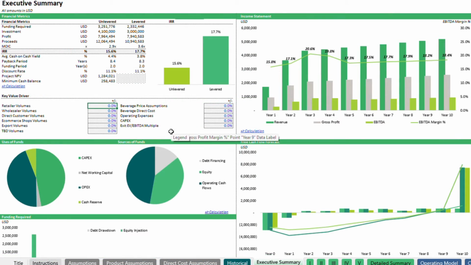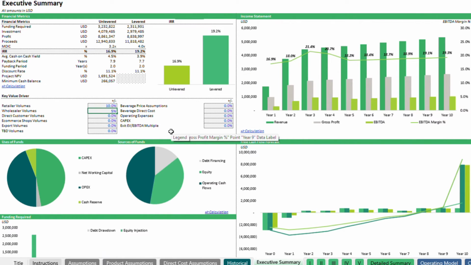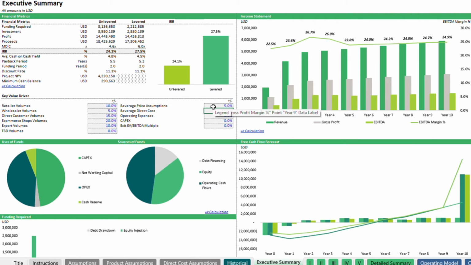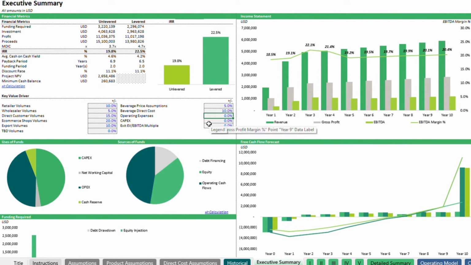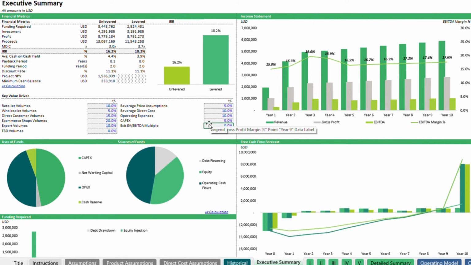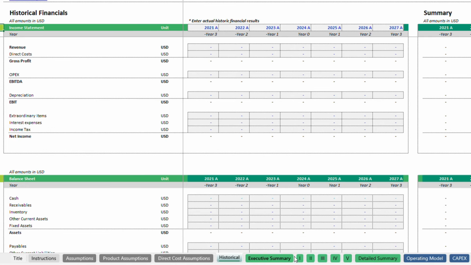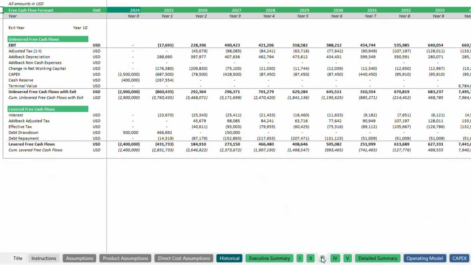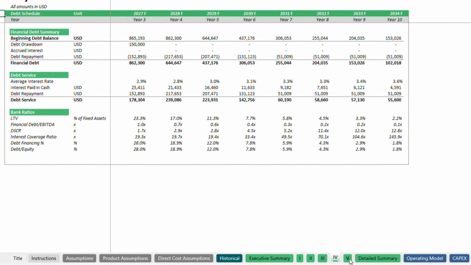A standout feature of this model is its scenario analysis capability, allowing you to explore various scenarios and visualize the immediate effects of each decision. By showing how different choices impact your financial outcomes, the model empowers you to make data-driven decisions that drive your business forward. This tool eliminates the guesswork in financial planning, enabling you to explore key assumptions and plan confidently for a secure financial future. Lastly, the model is pitch deck ready, helping you present your business plan clearly and professionally to investors to support your funding efforts.